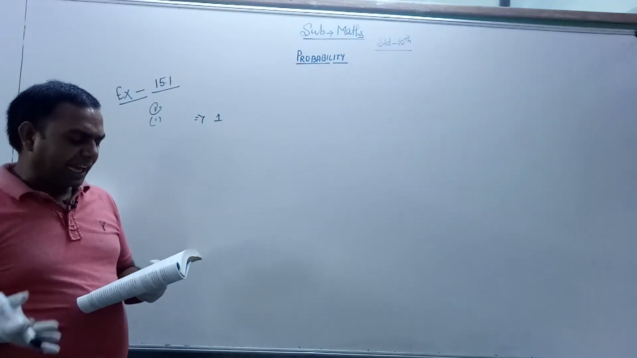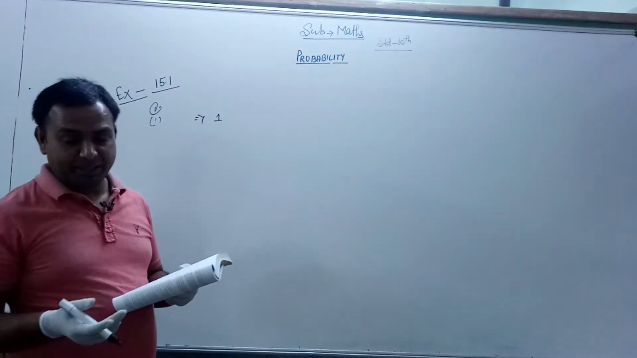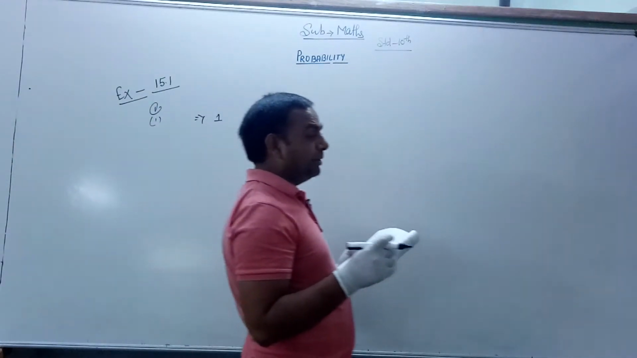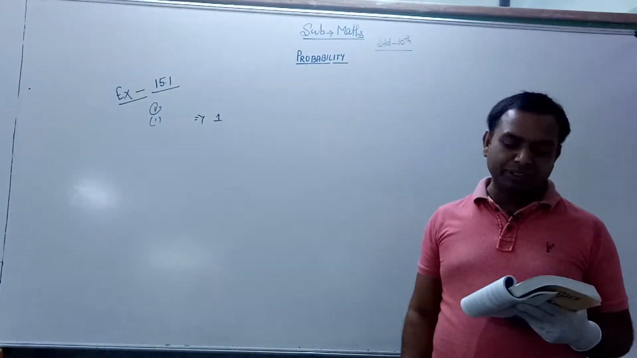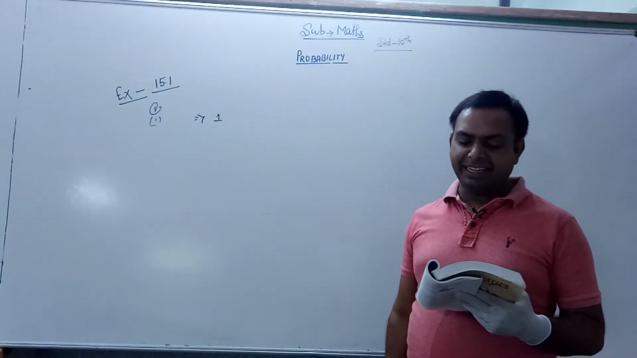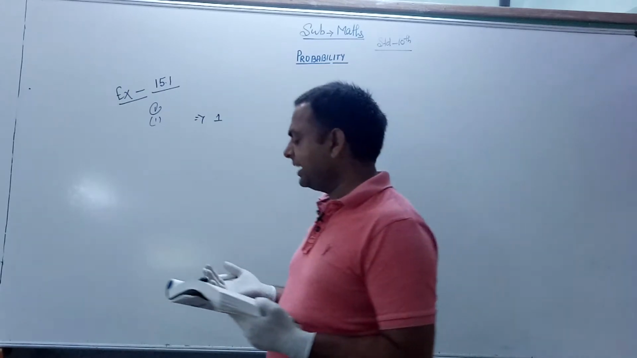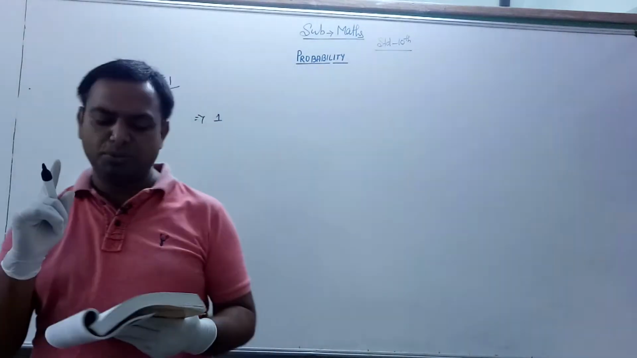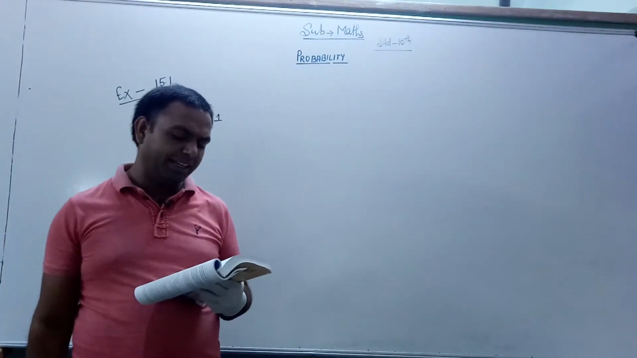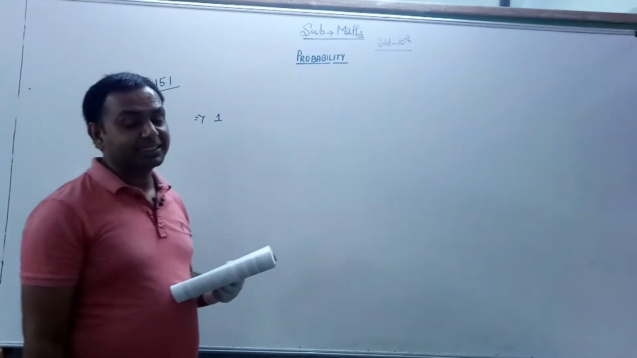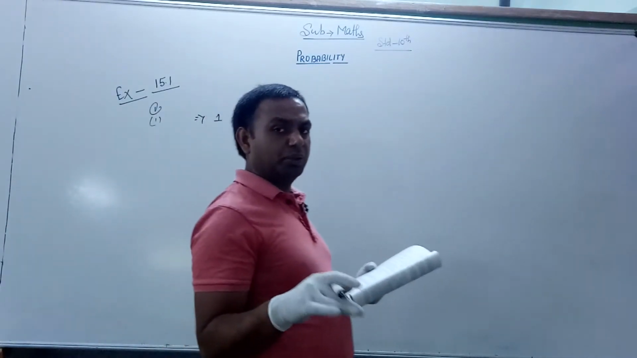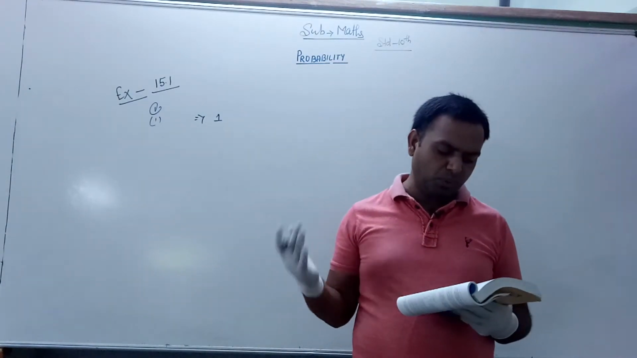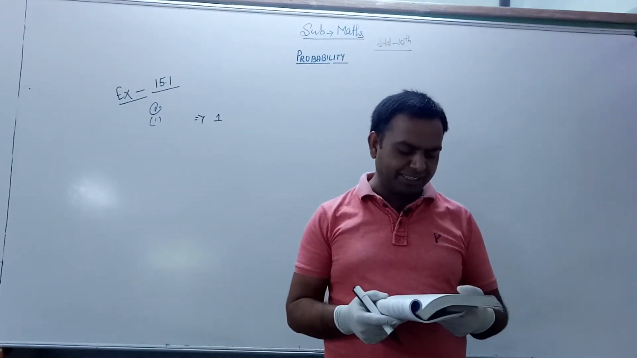Second, for an event that is certain to happen, that is a sure event, the probability is always equal to 1. The probability of an event is greater than or equal to 0 and less than or equal to 1. Okay, so I think all of you understand.